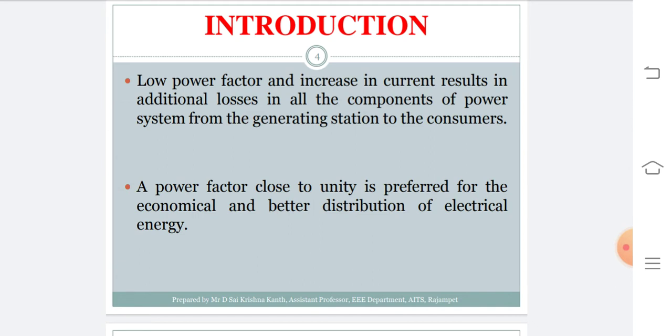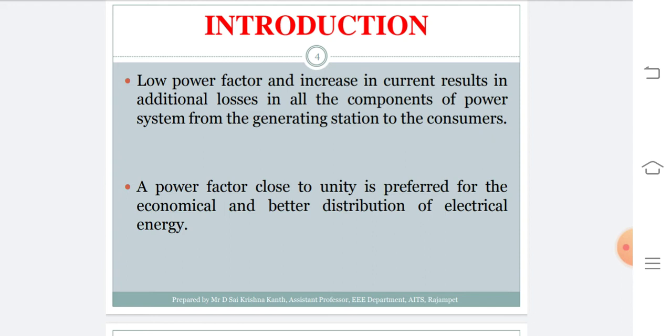You know the expression for power in a three-phase system: P equals root 3 V I cos phi. Am I right? From that, I equals P by root 3 V cos phi. Suppose the power factor of your system is low, then automatically the current drawn by the conductor is very high, which results in additional losses, because if the current flowing through the conductor is high, then the I square R losses are also high.